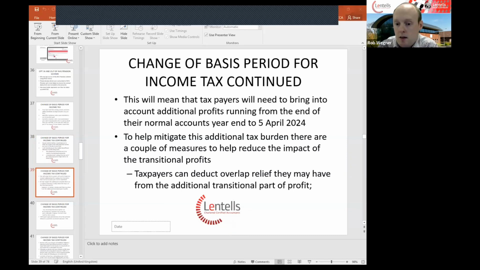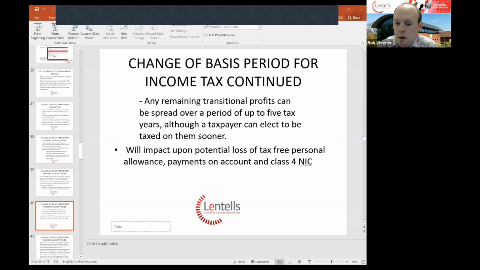To help mitigate this additional tax burden, in addition to being able to spread the transitional profits over a 5-year period, taxpayers that have got overlap profits which have been built up when they initially joined partnerships or started in business will be able to deduct these from the transitional profits to reduce the amount being taxed. Any of the remaining transitional profits can then be spread over a 5-year period, although taxpayers can elect to be taxed on them sooner if circumstances permit.